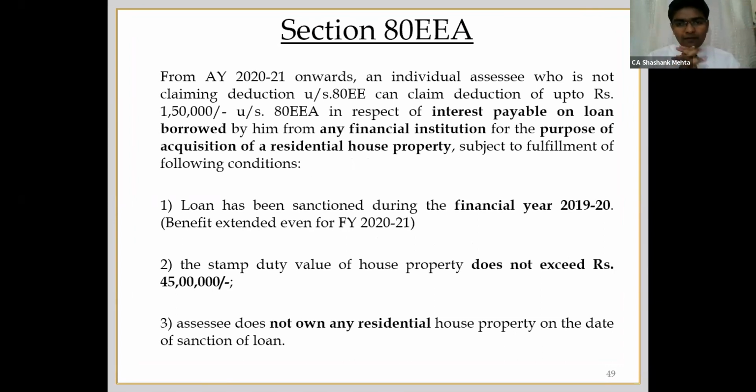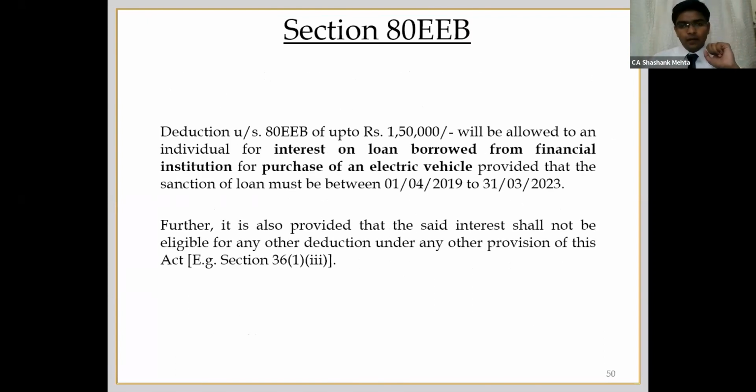For house property, while determining and claiming the deduction of interest expenditure, you cannot use that 1,50,000 again. However, beyond that, suppose your total interest expense is 3 lakh rupees, then 1,50,000 can be claimed under this section, and the balance can be claimed if eligible under 24B. So that is with respect to 80EEA.